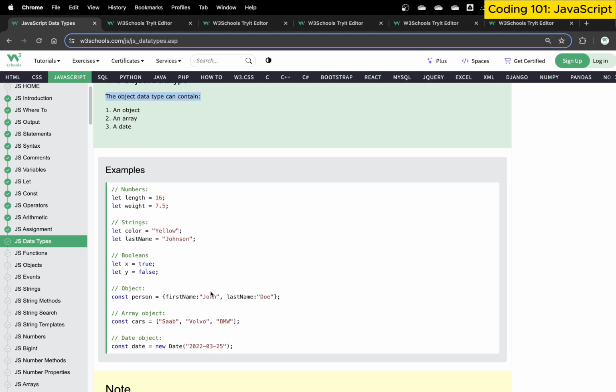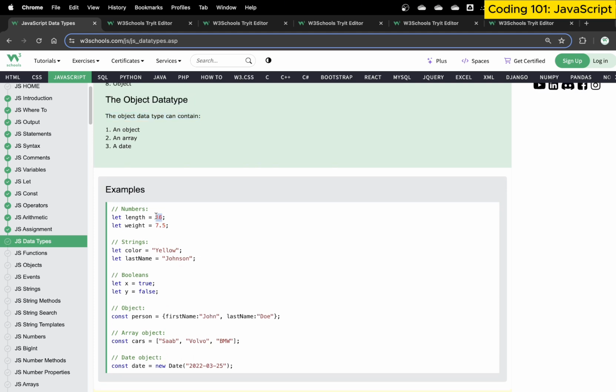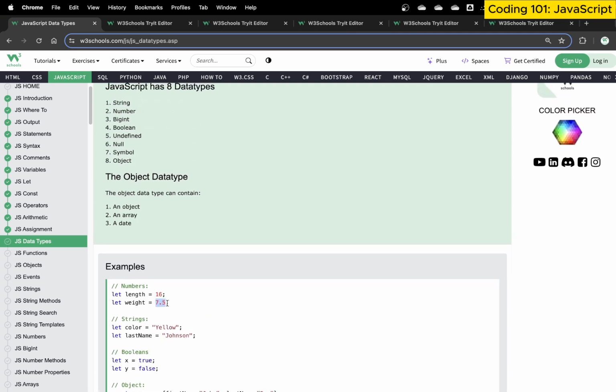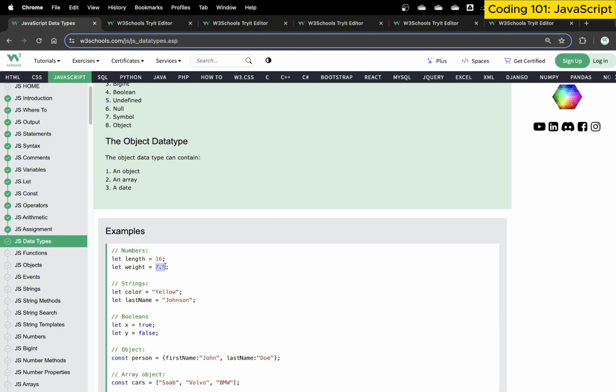What we mean by these data types is that, for example, we have used a variable with the value 16. What is the type of data we have used here? We all know it's a number, but what exactly type of data is it? At the same time, we have 7.5. Are they the same data? In our case, yes, numbers, but in terms of computers, these two are different types of data. This is called an integer, and this is called a float, a decimal value.